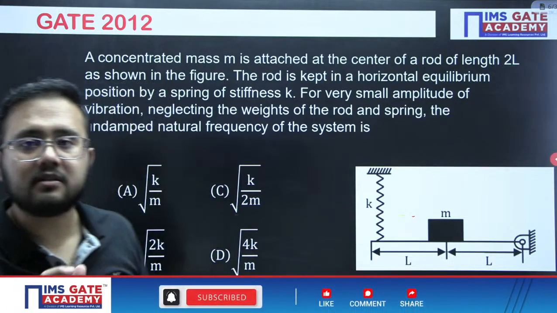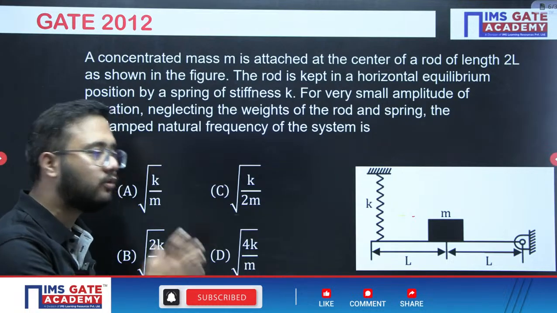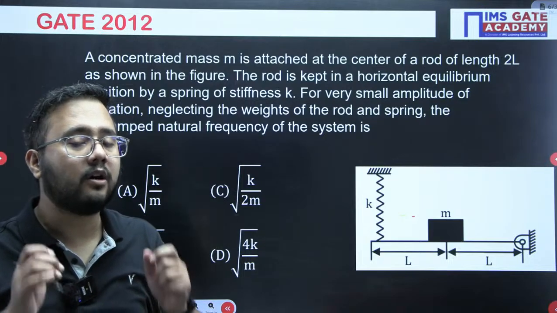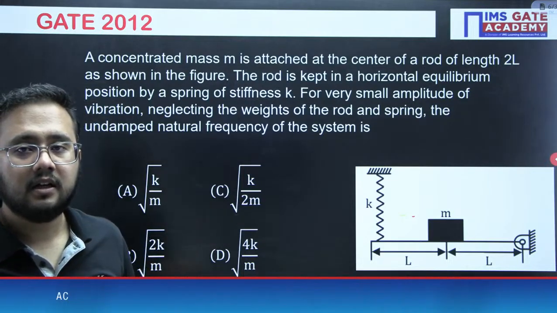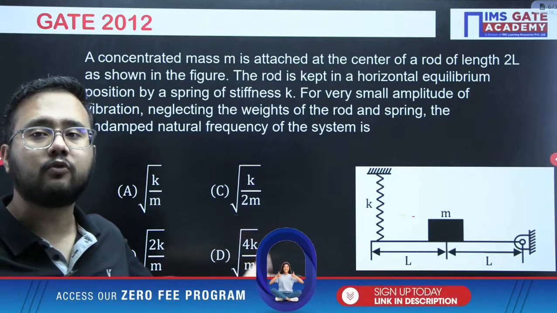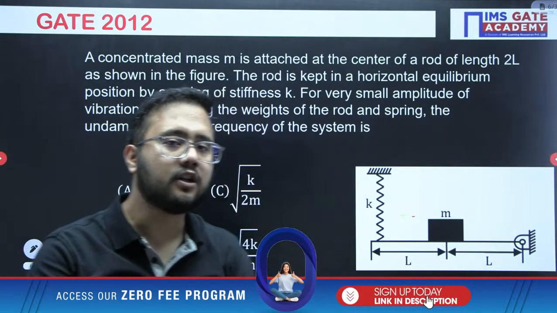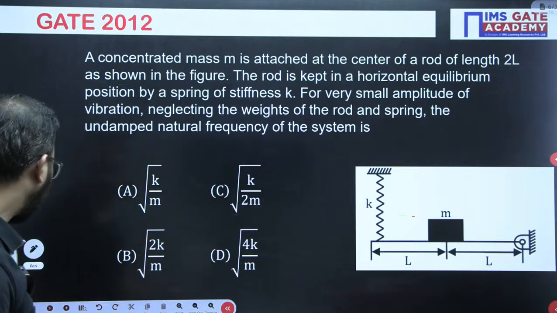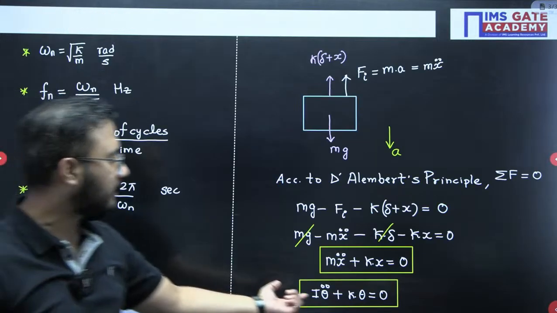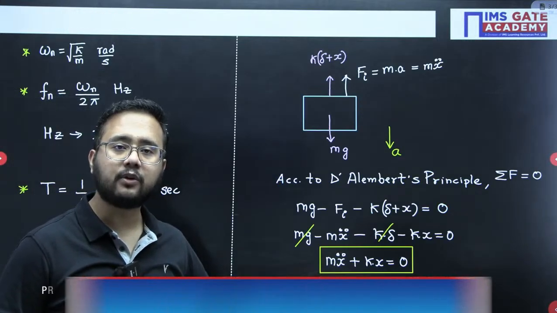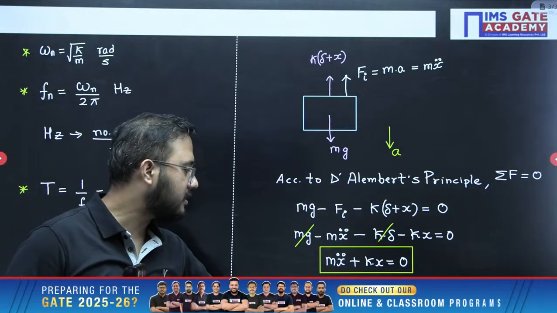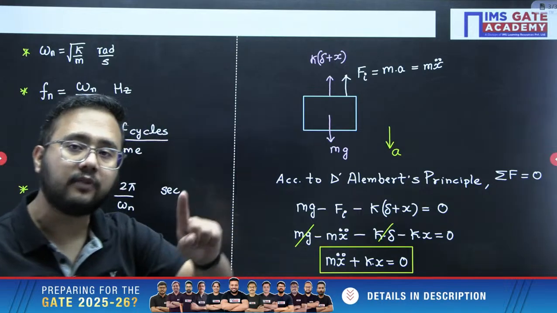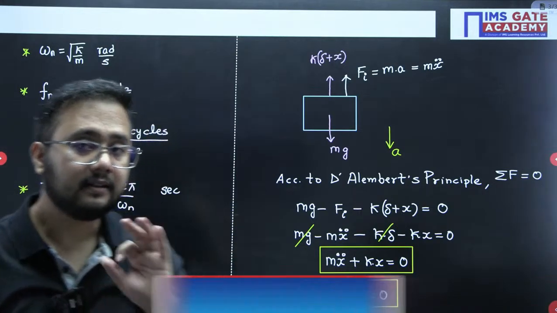You have to disturb the system from its static equilibrium condition. After providing disturbance, you have to write down the equation of motion. Once you have written the equation of motion, then you will get the answer very easily. As there is no damper, the standard format of equation that you will be getting would be like this. And then whatever coefficient you will be having with theta, that would become omega n square if theta double dot coefficient is 1. Right? That is what we need to do.